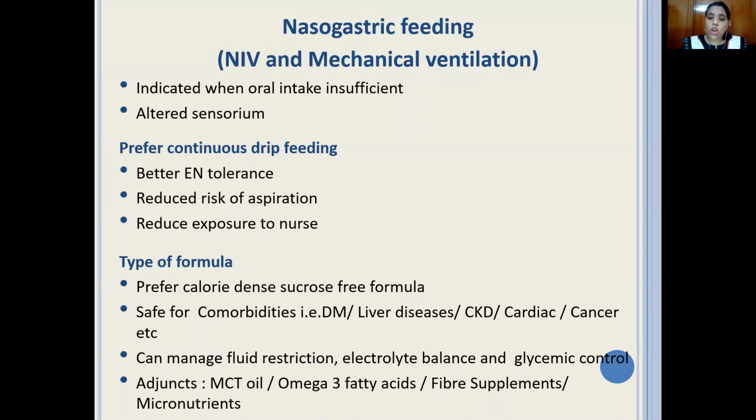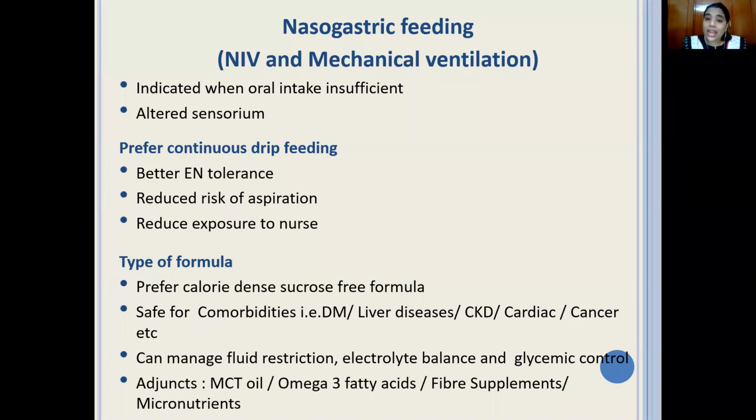Now, many hospital settings use kitchen feeds, and kitchen feeds, if prepared aseptically, are very well tolerated by the patient. And in every setting, based on the patient's financial condition, giving commercial formula to every patient who is on RT is not possible. So ideally, kitchen feeds prepared aseptically can be given to patients, but along with a supplement. The oral nutrition supplement is a supplement, not the main thing. In some hospitals, especially in ICUs, exclusive commercial formulas are used.